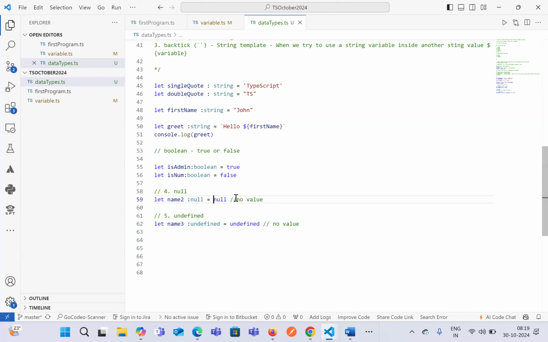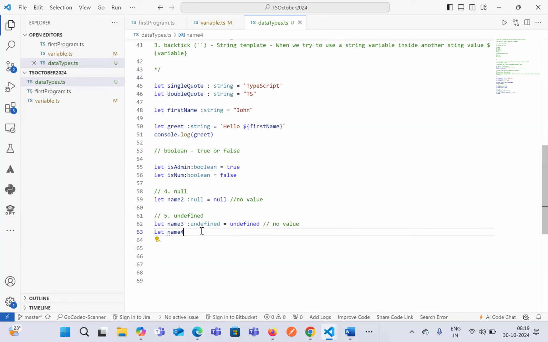Both have a value of no value, and in terms of undefined as well, the value is no value. That means it is undefined. But there is a slight difference. Whenever we declare a variable, let's say name 4, we have just declared a variable, but we have not assigned a value.